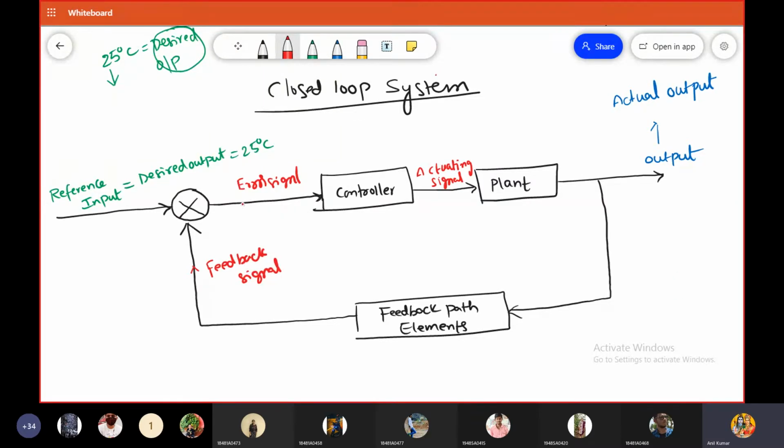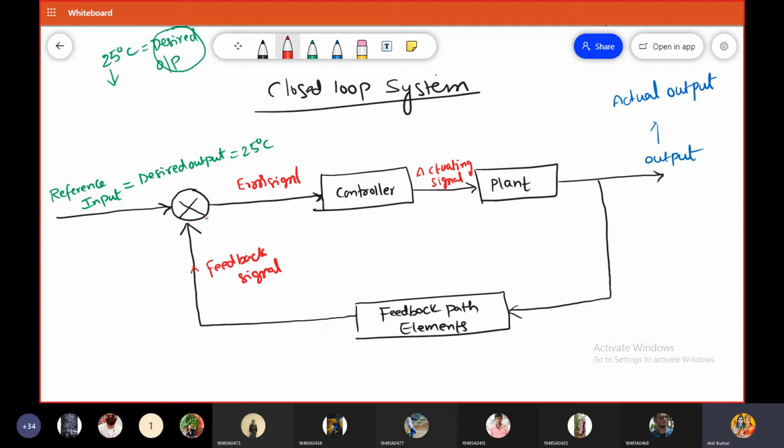So the first point regarding the closed loop control system, what is the first point? Can anyone say? A feedback connection is there between output and input. Because of the feedback connection between output and input, the variations in the output are corrected automatically.